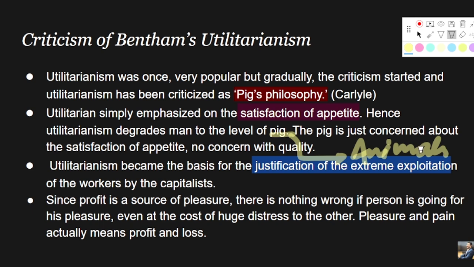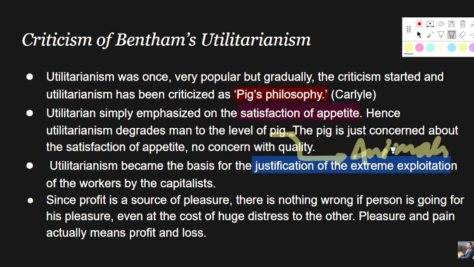And hence Bentham's idea of the principle of utility is also based on the satisfaction of appetite, and critics are criticizing Bentham's idea, which degrades man to the level of animals, because he only talks about the satisfaction of appetite and no other things, like satisfaction of reason, or happiness that we gain through our services, right?